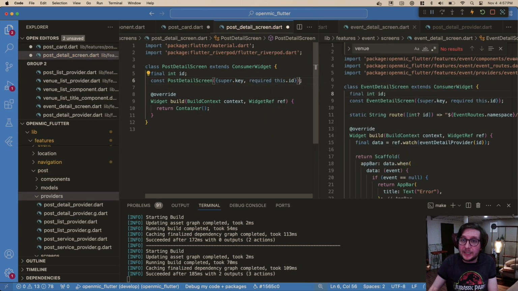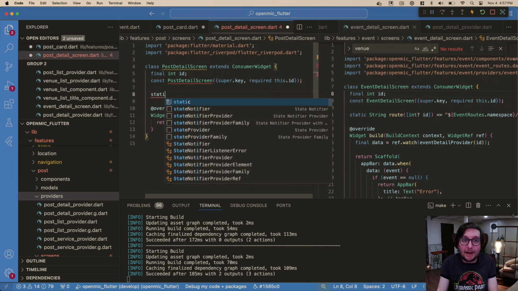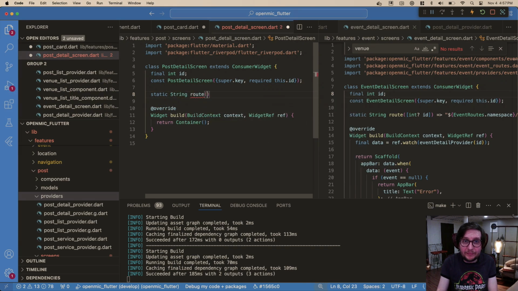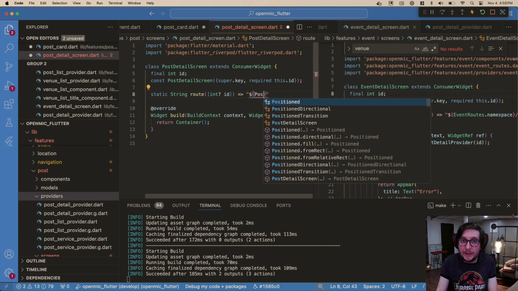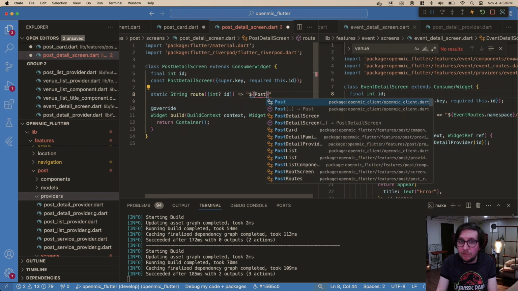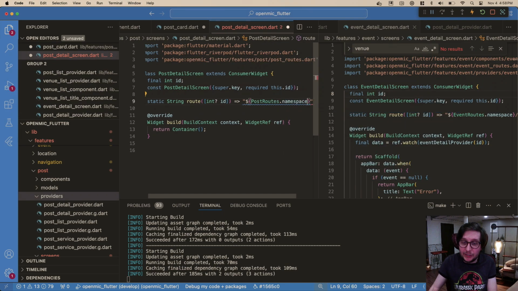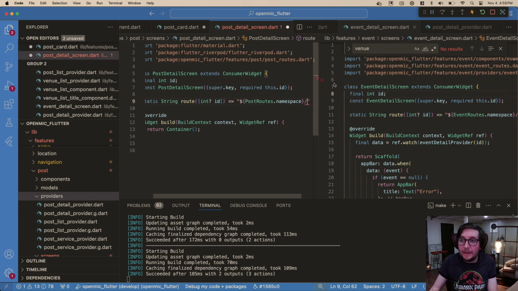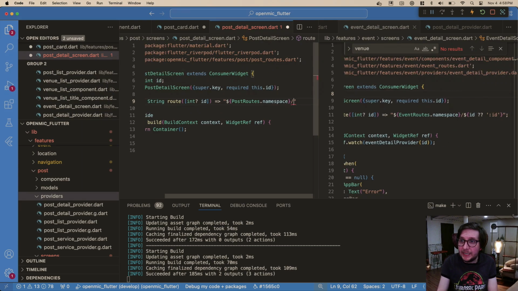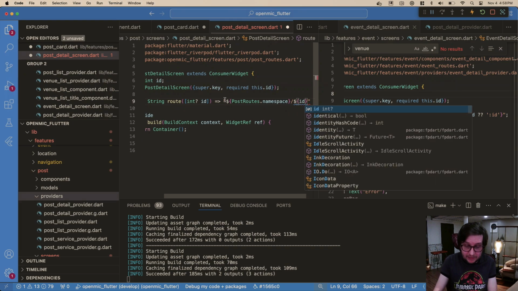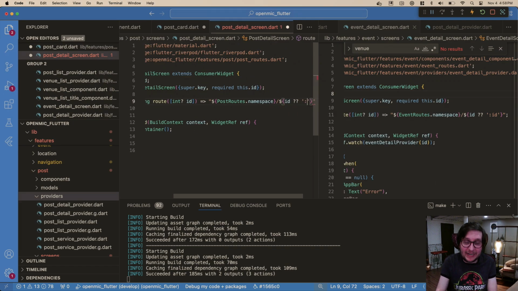Now what we do, and this is just a nice little pattern, is we create a route on this, int id, and what we want to reflect is the post namespace. Is it called post routes dot namespace slash? Just remember how we do this. We take that ID that we're passing in here, but if it's null, we just put the placeholder ID.